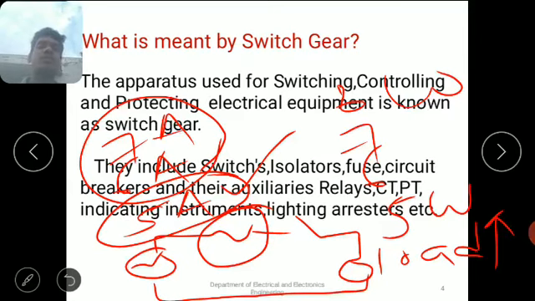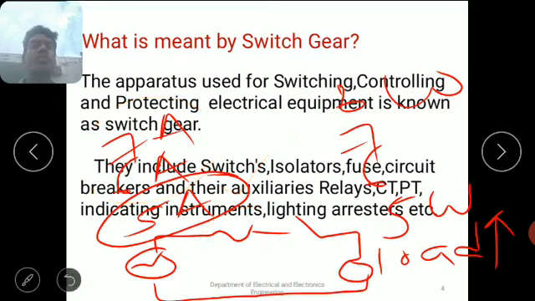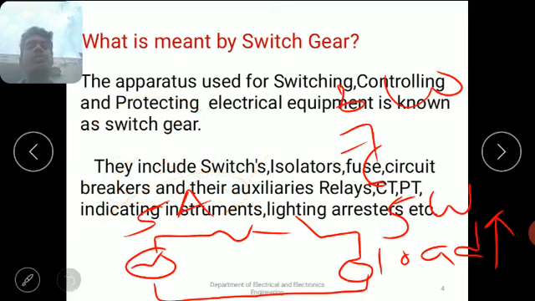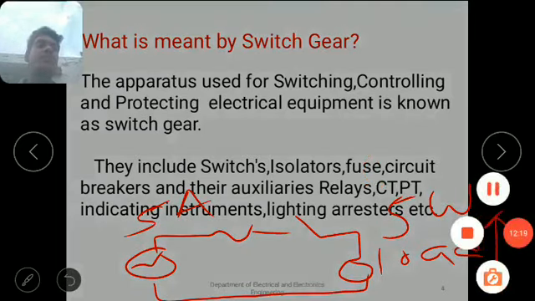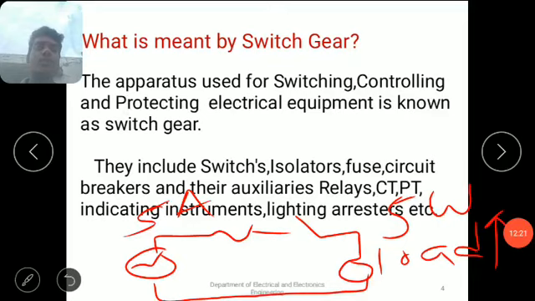Due to this, the circuit will be open; the closed circuit is changed into an open circuit. Then the fault current falls down. That is the main purpose of the fuse.